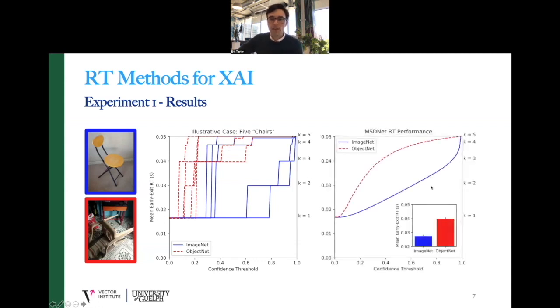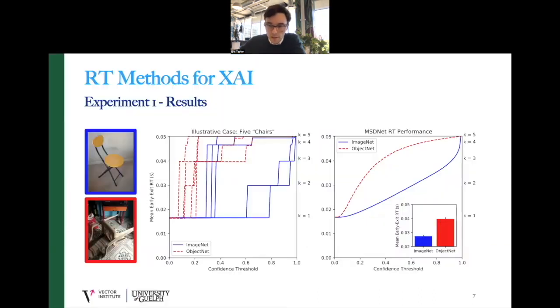The third panel here shows the mean response time for the 2 test sets across all images. So that's 50,000 ImageNet images and 5,000 ObjectNet images. The inset here shows the grand mean. So we can clearly see that response time analyses reveal large differences in processing difficulty between the 2 test sets.